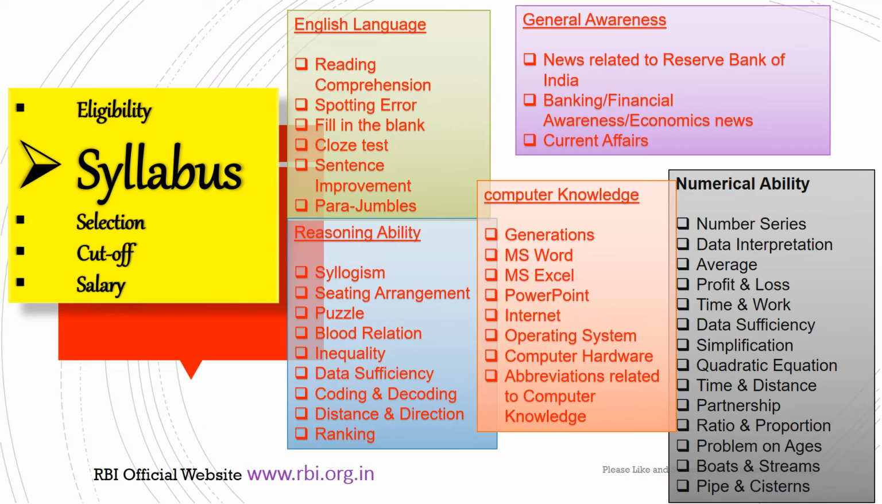When it comes to the syllabus, in the English language they are asking about reading comprehension, spotting errors, fill in the blanks, cloze test, sentence improvement, and parajumbles. When it comes to the reasoning part, there are syllogisms, seating arrangements (circular, square, and linear), puzzles, blood relations, inequality, data sufficiency, coding and decoding, distance and direction, and ranking.